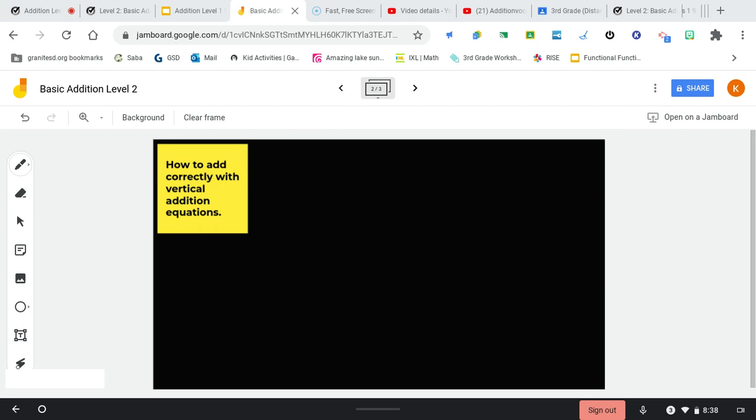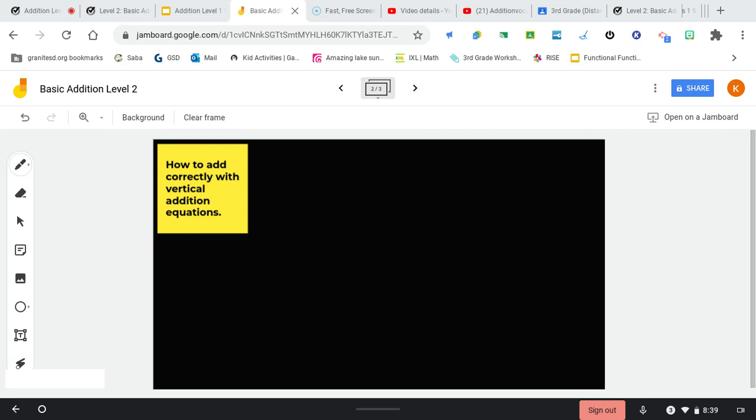Boys and girls, I'm going to teach you Basic Addition Level 2. And we're going to talk about some different things about addition and about the problems that you will do on this level. These are just basic addition facts. We're going to do all of the equations written vertically. So we're going to talk about how to correctly add with vertical addition equations.